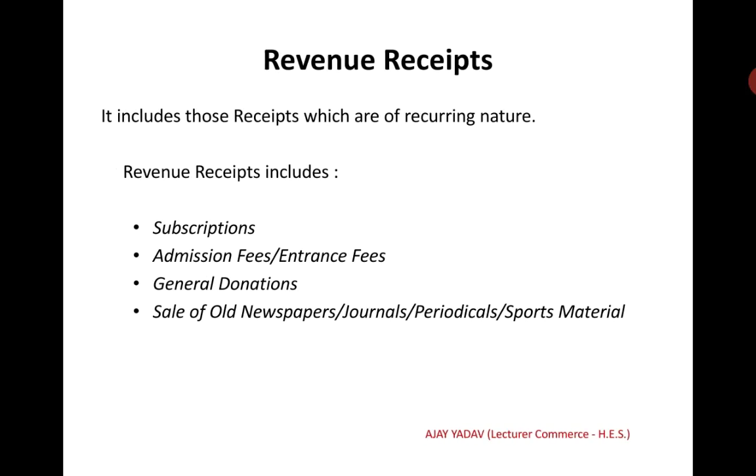Revenue receipts. They include those receipts which are of a recurring nature. Revenue receipts include subscriptions, admission fees, or you can say entrance fees, general donations, sale of old newspapers, sale of journals, sale of periodicals, and sale of sports material.